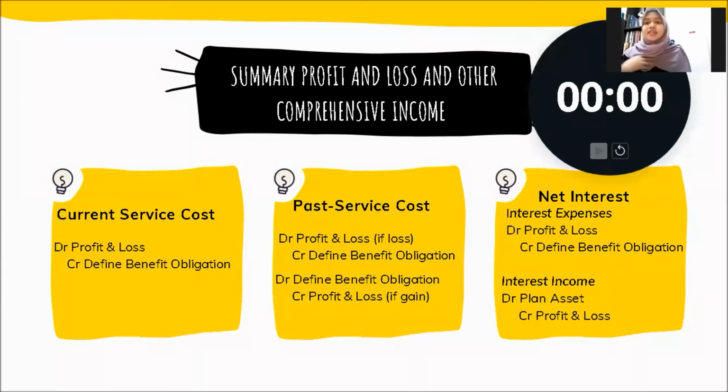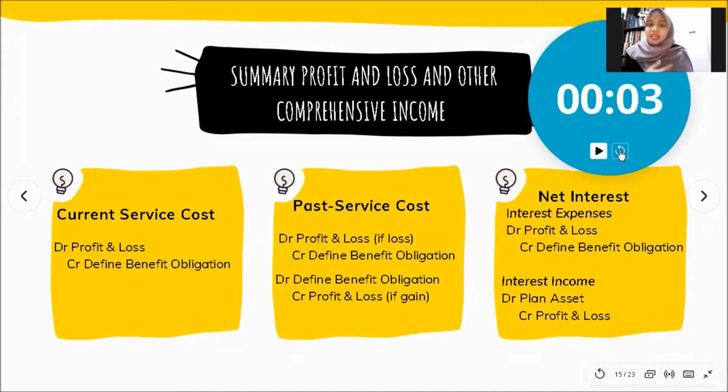Okay, next is summary of profit and loss and other comprehensive income. First, current service cost. The accounting entries will be debit profit and loss, credit defined benefit obligation. So the pension cost estimate by the actuary relating to the current reporting period increases the pension obligation.